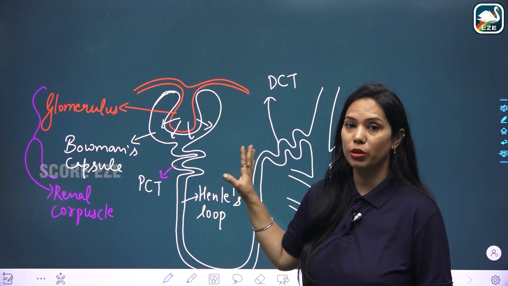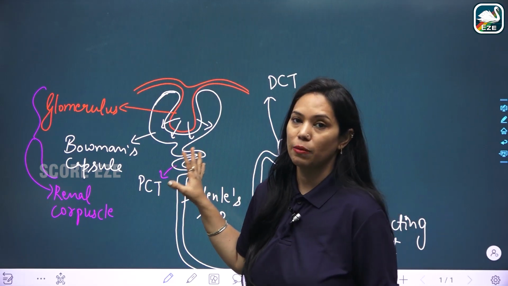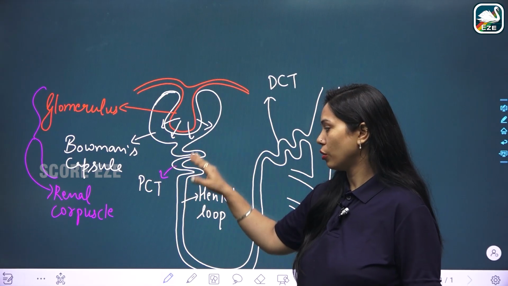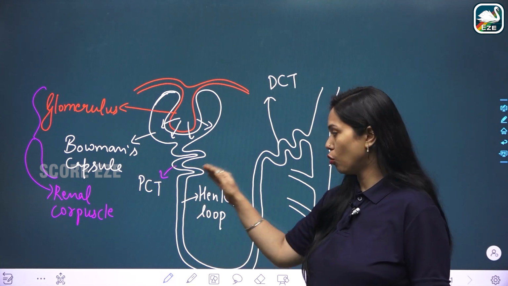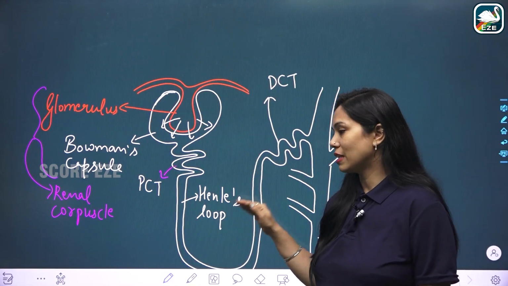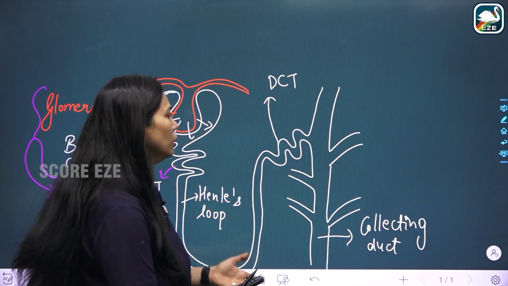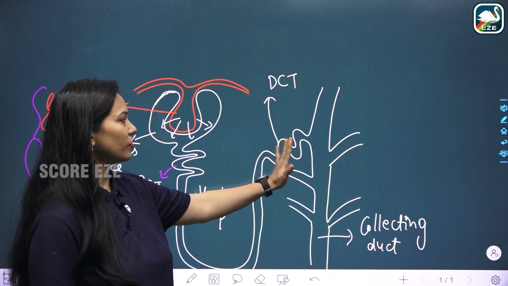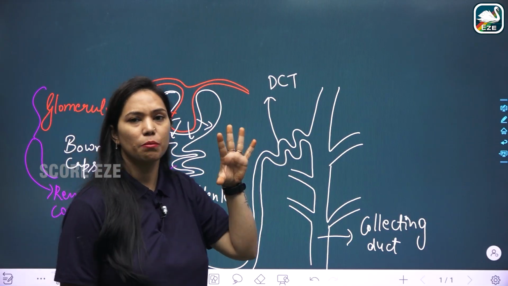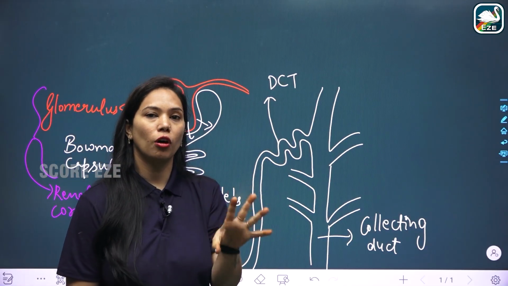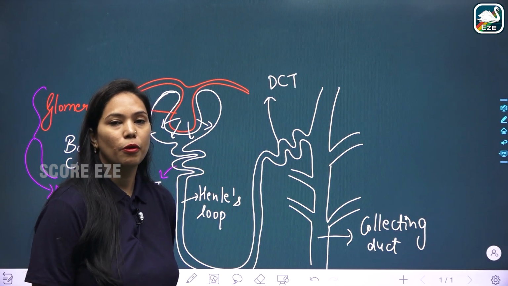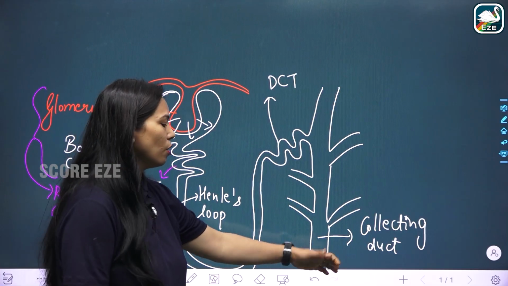The PCT absorbs 100% of glucose, and some ions also, some potassium and sodium ions, and then the remaining material goes into the Henle's loop, where the ions and water get absorbed, and then the rest goes to the DCT, where again the maximum water is absorbed, because it is important to take water from the blood in a larger amount, to make the composition of the cell 70% water.